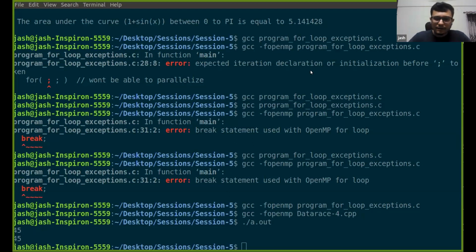Okay, Kuldeep is saying 45. For the serial case, that is correct. 45 should be the output. But please think about this case as well, where we are parallelizing it. What will be the output, or is there any issue or anything like that? Okay, I'll stop here and wait for questions.